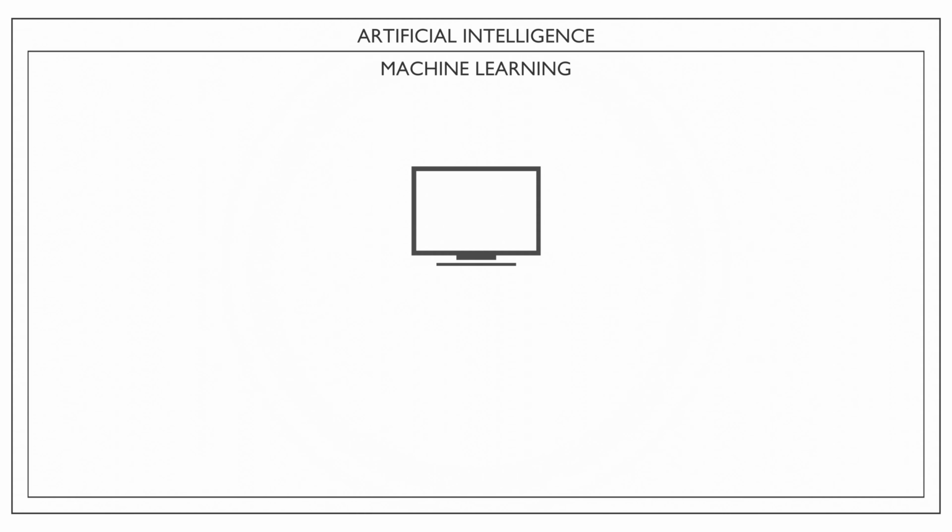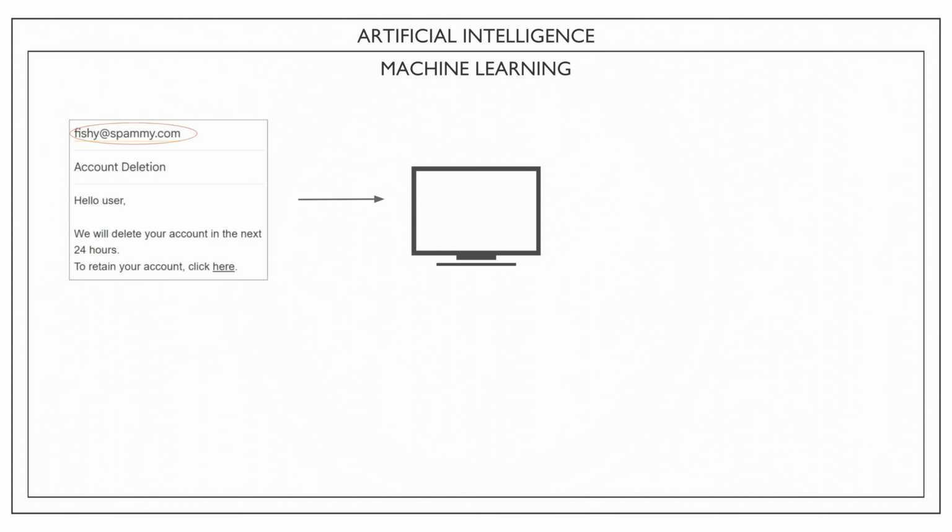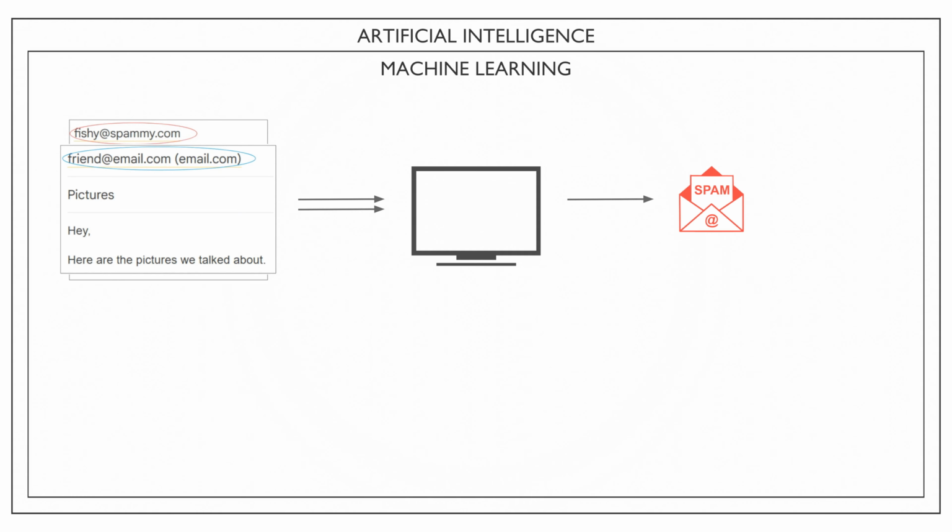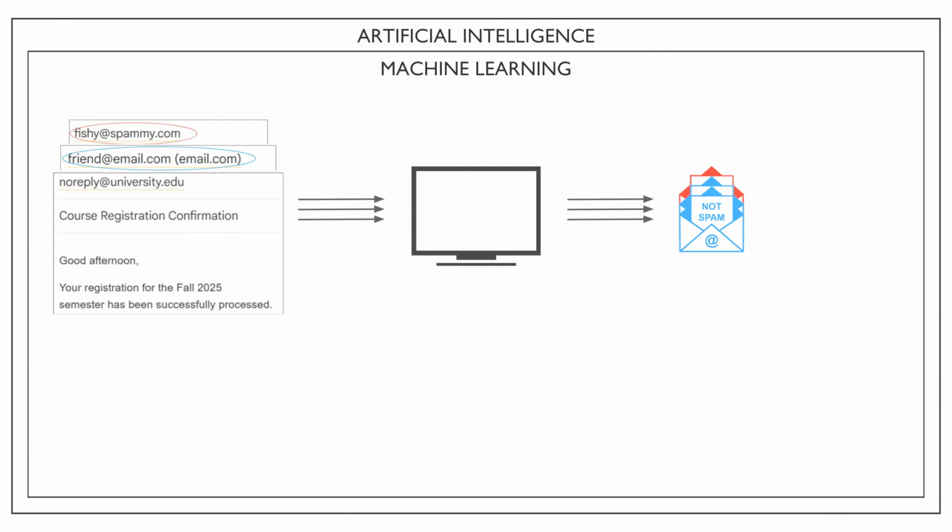Let's use an example of a system that sorts emails into spam and not spam. We give the system an example of a spam email, like this one here coming from a shady email address. We tell the system it should say it is spam. We also give it an example of a non-spam email, like this one coming from your friend's email address. We tell the system it is non-spam. But we do not give the system just one example of each. We actually give it many examples.